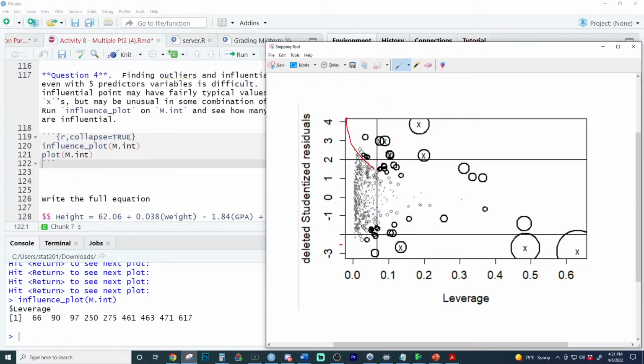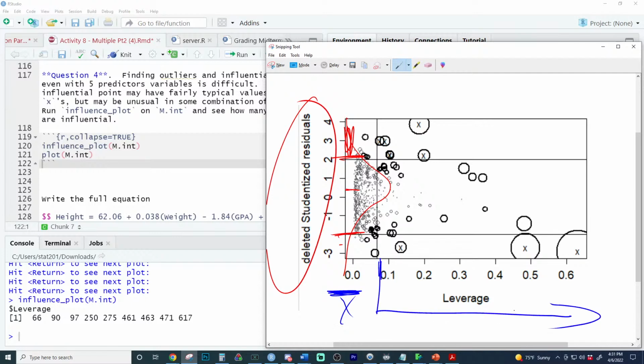Last try. That's better. Center's not the center. But it'd be very unusual to have points outside of this bounds right here. Yeah, so these are the unusual bounds for the deleted studentized residual, but then the leverage is like a seesaw. Now, what's really hard for people to get is this is actually the mean of x's. Let me change colors. This is the mean of the x's. High leverage is this point right here. So this is the point at which there's high leverage. So these regions are both high leverage and high deleted studentized residual.